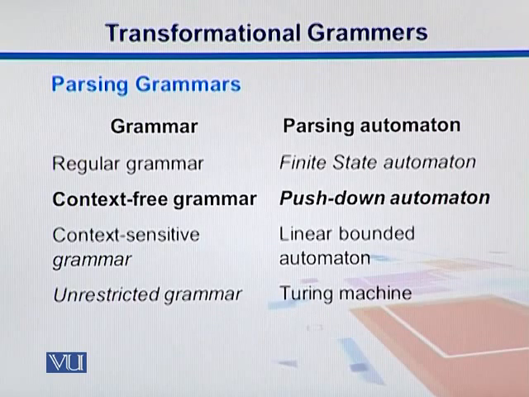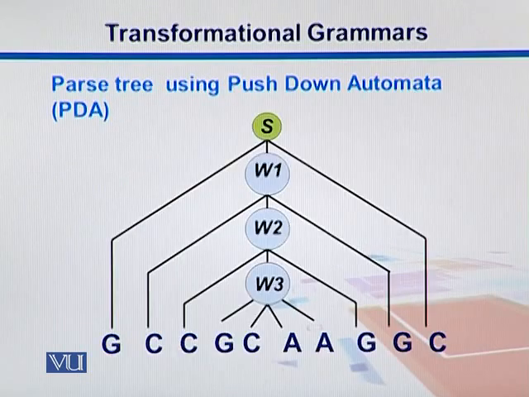For each grammar we do have a parsing automaton. You might have taken these things in your automata courses. I'm not going into the detail. For example, for regular grammars we can use a finite state automaton, and for context-free, which we are using here in this example, we use a pushdown automaton. For context-sensitive, a linear bounded automaton, and for unrestricted, Turing machines. Here is the parsing tree using this pushdown automaton. This is the automaton representation of the same situation we discussed earlier.